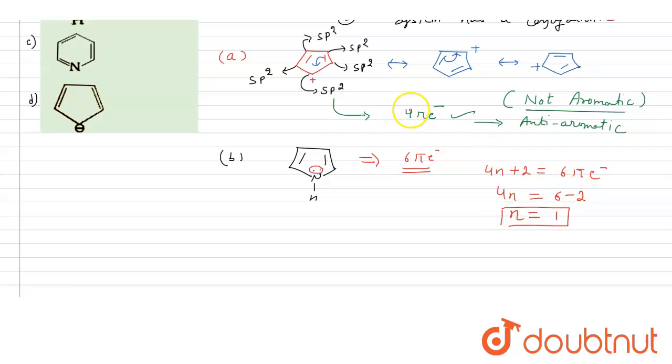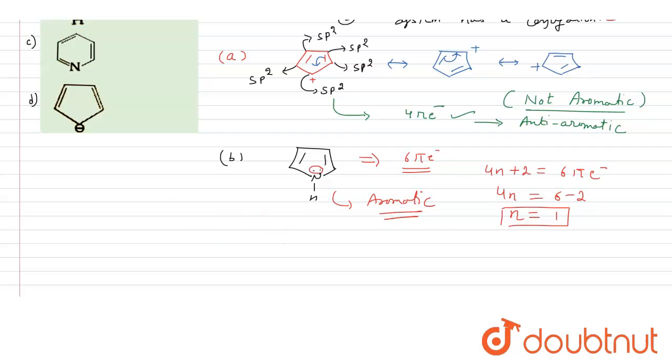But in the above compound, I am not getting n as 1, 2, 3. I am getting the value of n in fractions, in rational form, 1 by something. So that's why the above compound is not following the Huckel rule, and this compound is following the Huckel rule. That means it is aromatic in nature. So I can write that this compound is aromatic in nature.